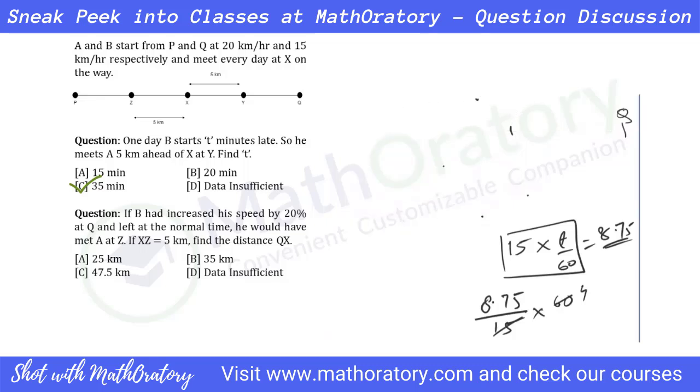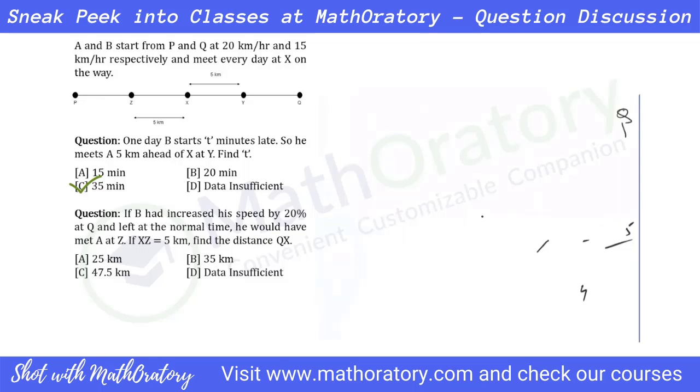Coming to the second part of it, now this is very interesting. I mean, you can definitely solve the second one using variables. I'm going to show you a method where you don't need any variable at all. I'll simply deal with the relationships. In this case, my main focus will be from P to X because B has increased the speed, isn't it?